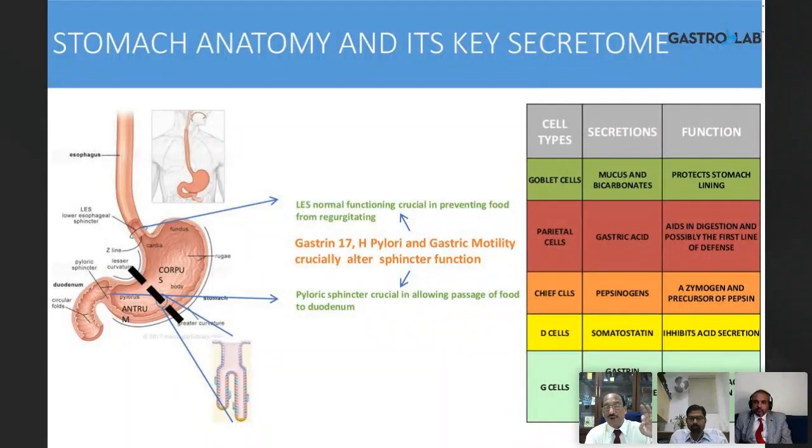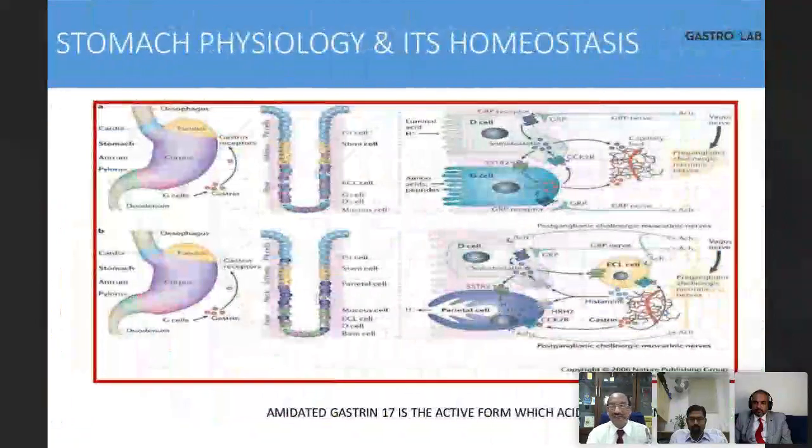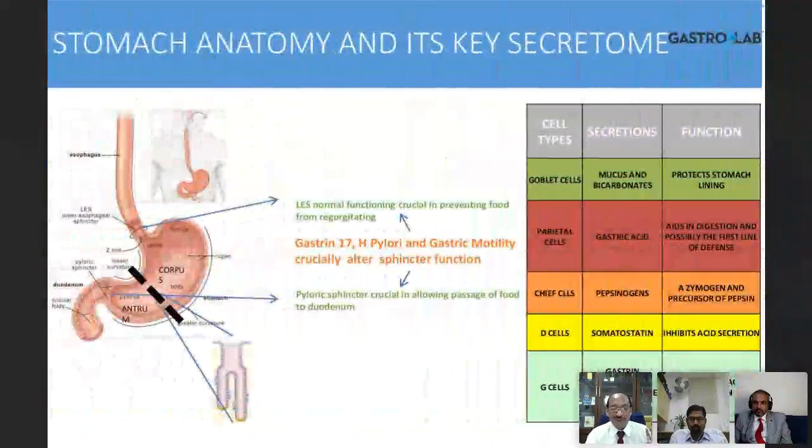And H. pylori is like an Indian politician. It knows how to survive even in the high acid environment. No other bacteria can survive. It will go and stay in the mucus bicarbonate layer of the upper portion of the stomach, and then try to get into the epithelial cell and get deeper into the pits.